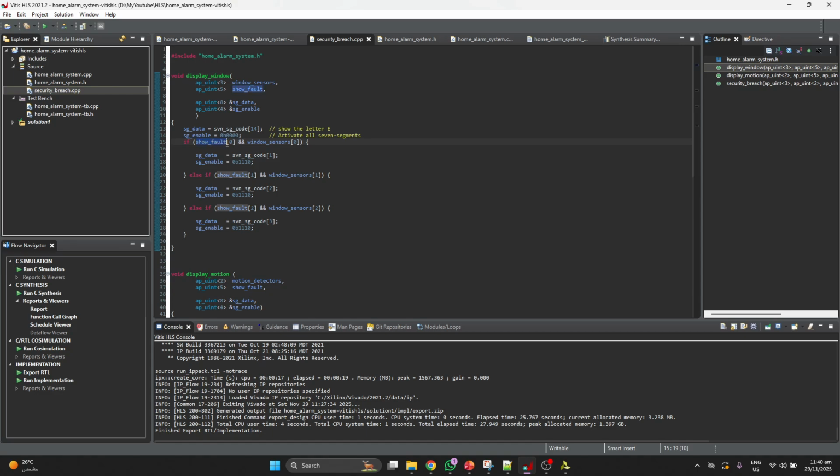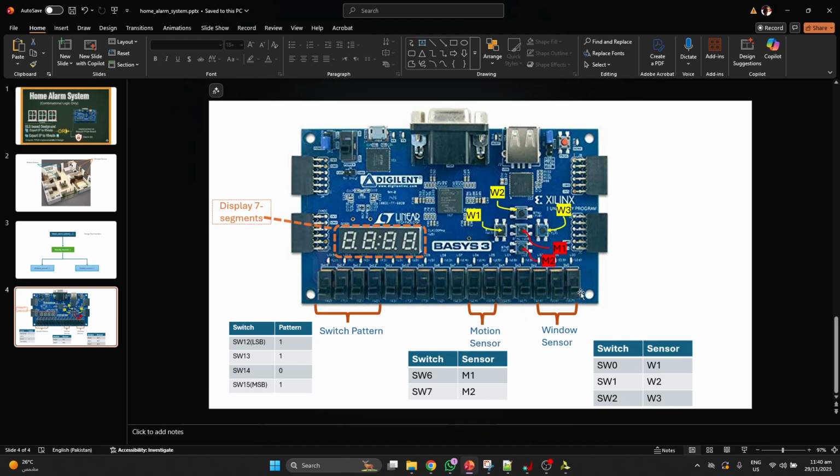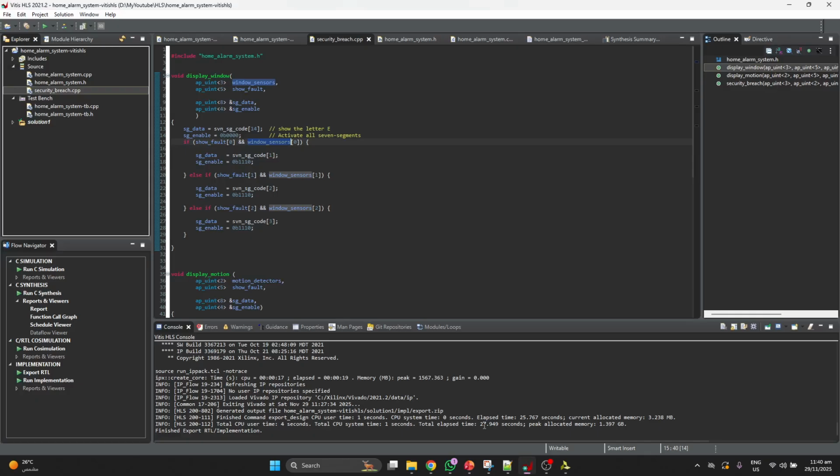the show fault push button value, it will show on the 7 segment either 1, 2 or 3 based on the sensor you activated. For example, you activate this sensor and you press the show fault push button 0, then it will show 1 on the 7 segment.